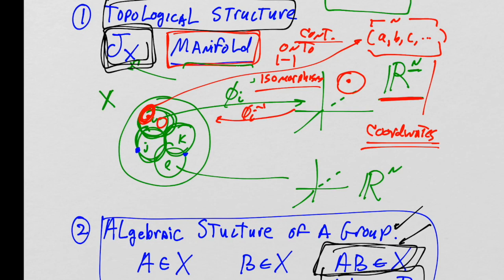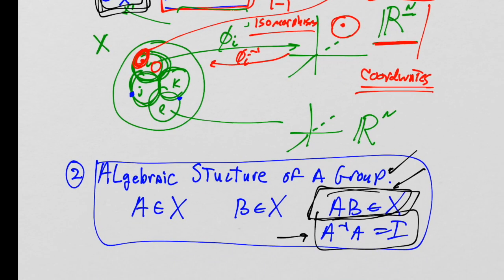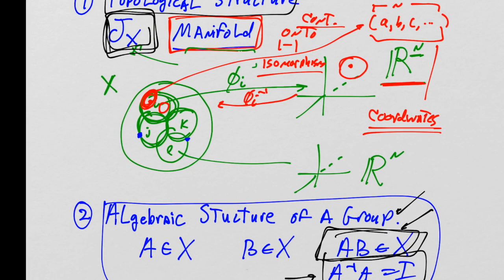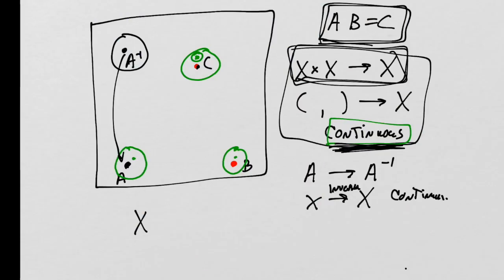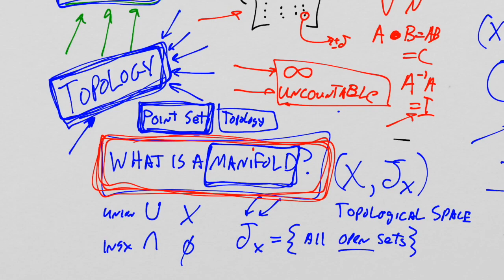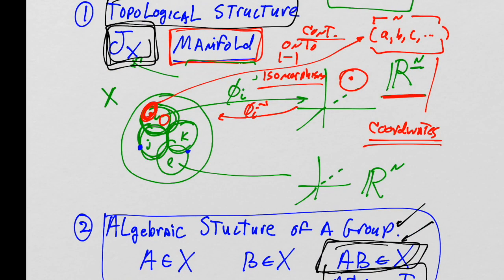Right now what we've done is we've taken advantage of the fact that we have a topology. Being a manifold has nothing to do with the continuity of these things, right? Being a manifold is an additional requirement that we have on top of this. The fact that you can take the group and map it into real numbers and give everything coordinates is completely irrelevant to the question of whether the group operation and the idea of the inversion mapping are continuous. That's all dependent entirely on what? On the topology of the group. The fact that it's a manifold now, we're going to take a little bit of advantage of that.